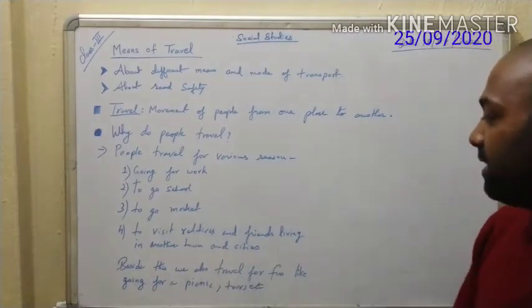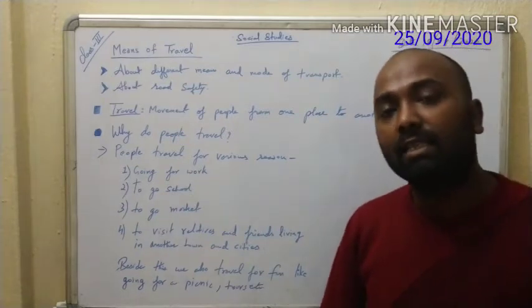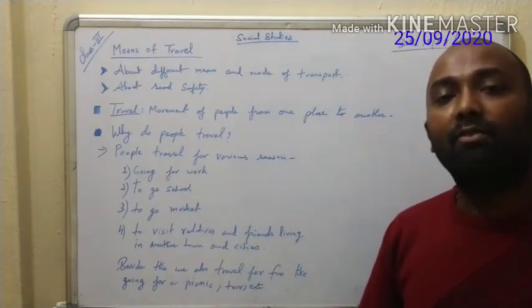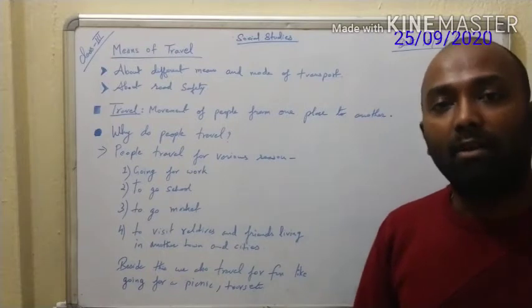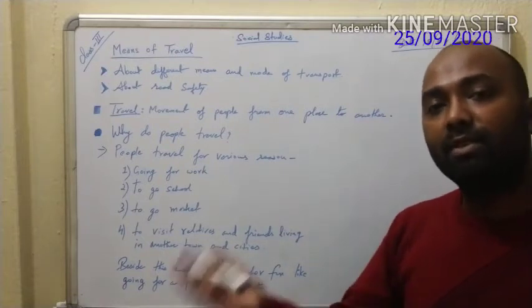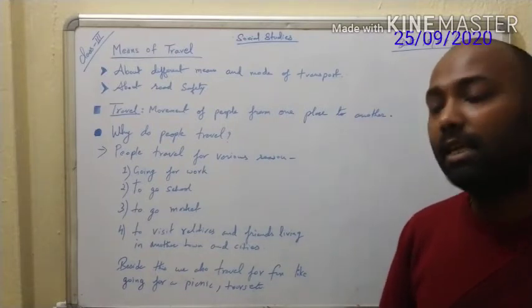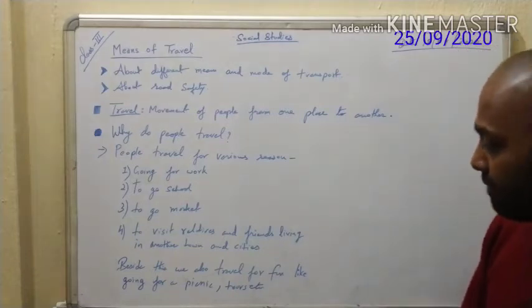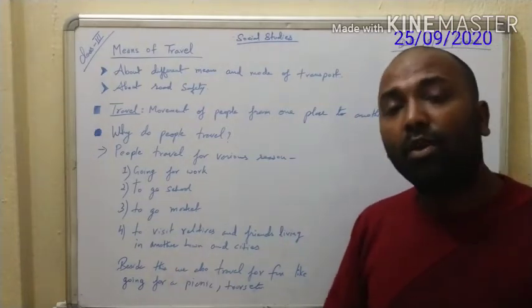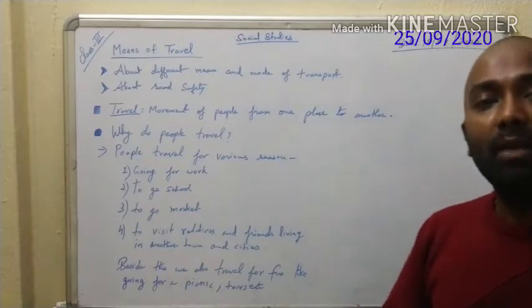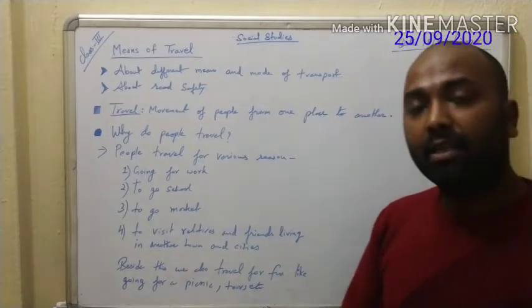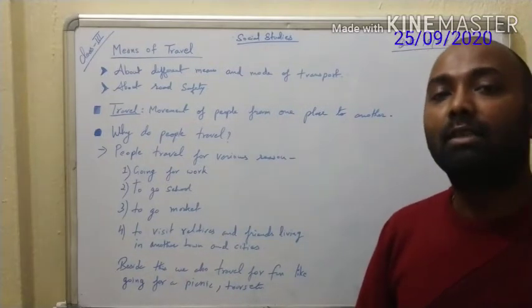Okay. To visit relatives and friends living in other towns and cities. Now our relatives, our friends, some of them are out of the town or city. So we have to visit them in their town or city, okay. So for that also we need to travel. Besides this, we also travel for fun. Now sometimes we go for a picnic, okay. For recreation, we go from one place to another place, okay.